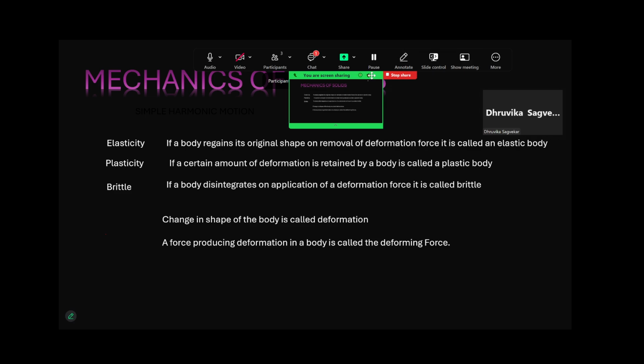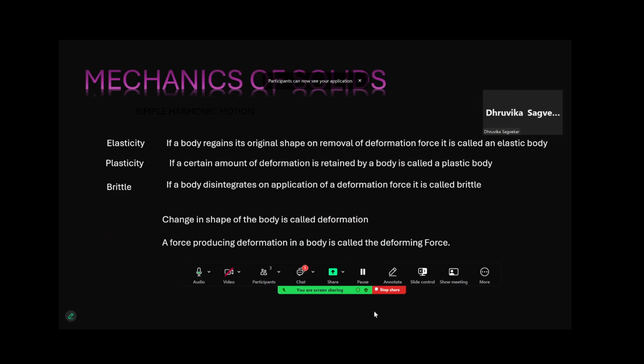Yes, sir. So basically going back again, you know what is mechanics of solid, correct? Basically we are talking about solids here. A primary property of a solid is that it has a certain shape. That means the molecules within the body are at a particular position, which is the equilibrium position. In this equilibrium position, the particles have minimum potential energy and the net force is 0.